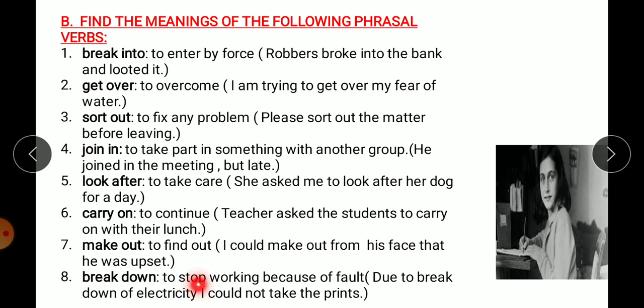Break down, to stop working because of fault. Due to breakdown of electricity, I could not take the print. Breakdown is generally used in terms of maybe machines. Like machines are working and all of a sudden it stops. So that's a breakdown.